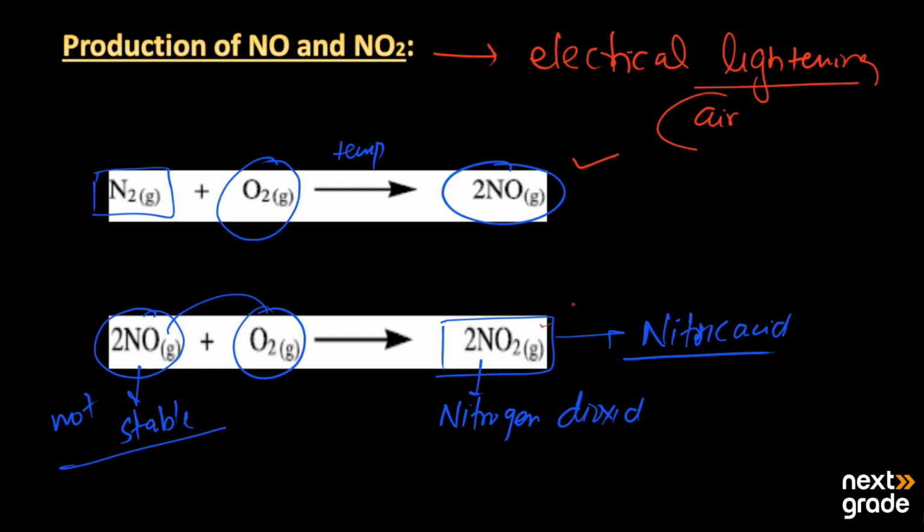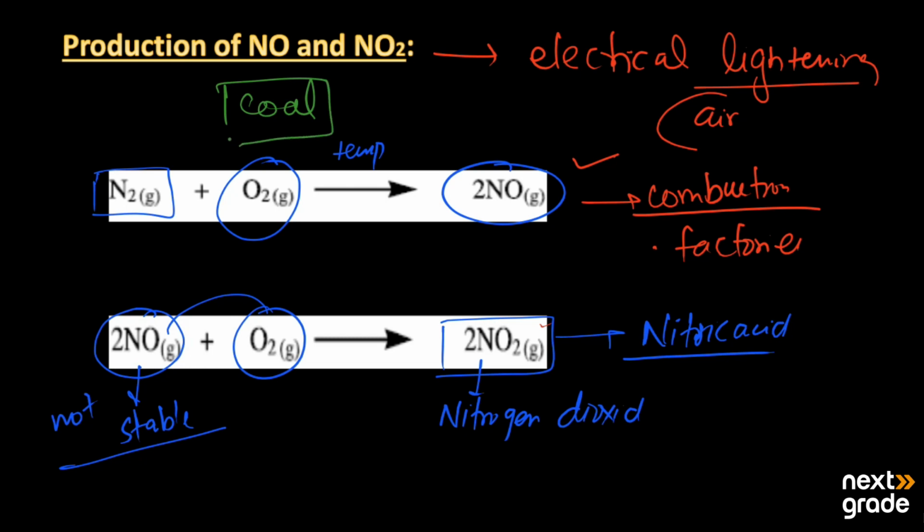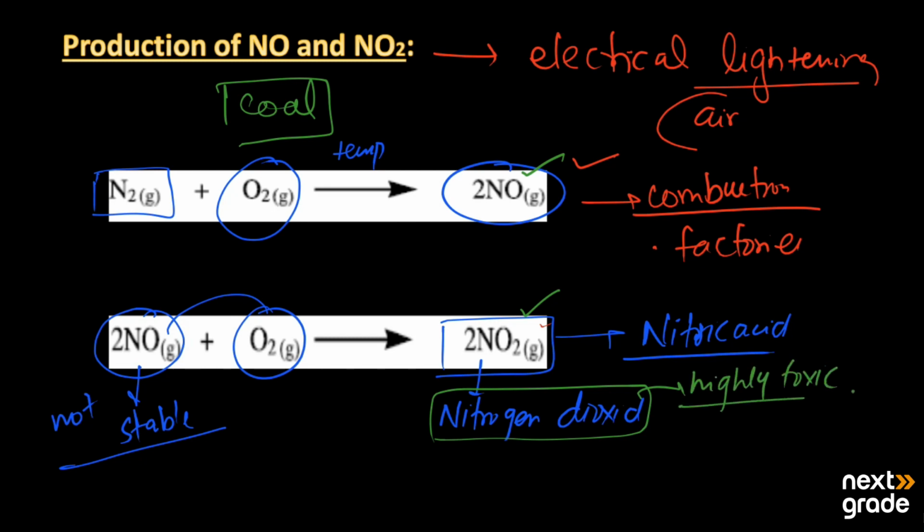On the other hand, we have the combustion of fossil fuels, which is present in engines or in thermal power stations, or that may happen in factories where a huge amount of coal is burnt. When the coal is burnt, these gases are formed directly. When the production is high of NO2, nitrogen dioxide, this gas is highly toxic and it may harm the environment in one way or another.